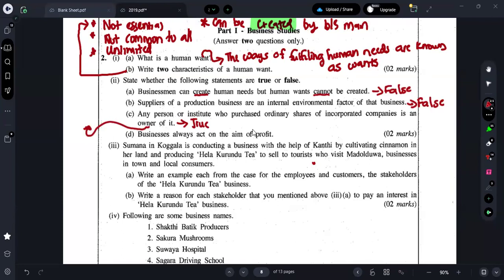You are referred to as what? Shareholder. Perfect, right? Which year paper is this? This is the 2019 paper.